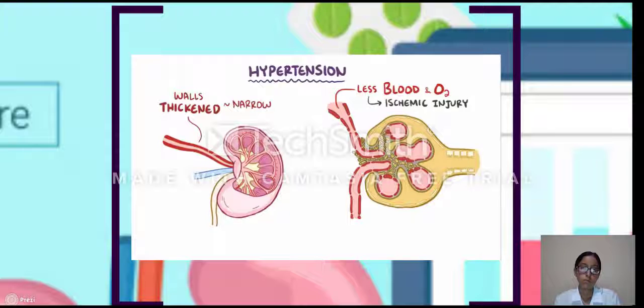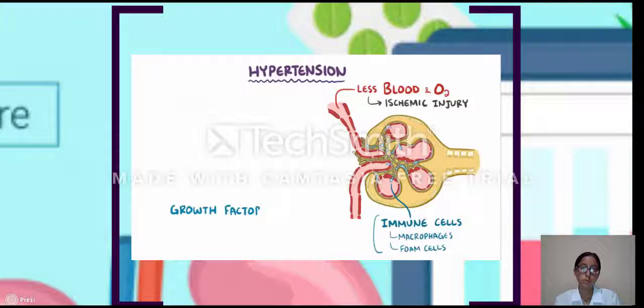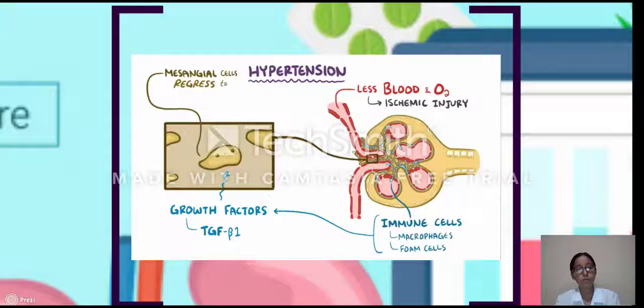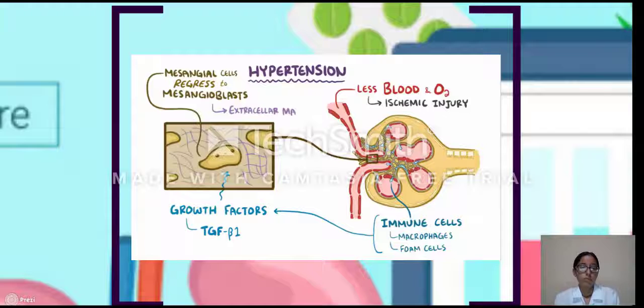nephron's glomerulus. Immune cells like macrophages and fat-laden macrophages, called foam cells, slip into the damaged glomerulus and start secreting growth factors like transforming growth factor beta-1, or TGF-beta-1. These growth factors cause the mesangial cells to regress back to their more immature stem cell state known as mesangioblasts. And then those mesangioblasts secrete extracellular structural matrix. This excessive extracellular matrix leads to glomerulosclerosis, which is hardening and scarring, which diminishes the nephron's ability to filter the blood. And over time, this leads to chronic kidney disease.